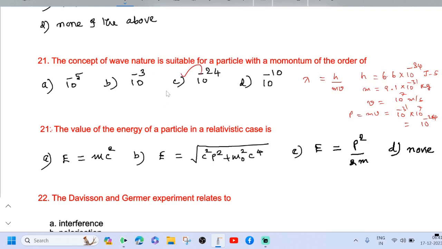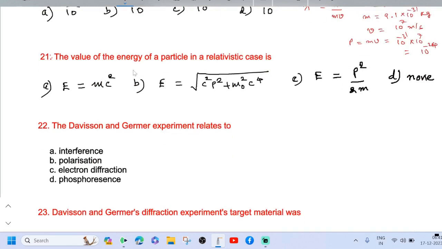Only in the atomic dimension, the concept of matter wave is suitable. The value of the energy of a particle in a relativistic case is what? Further, take the relation variation of mass with velocity, m equal to m0 divided by root of 1 minus v square by c square. Squaring on both sides, we get m square equal to m0 square divided by 1 minus v square by c square. m square equal to m0 square c square divided by c square minus v square.